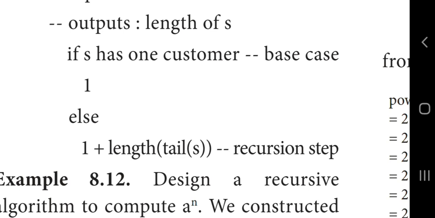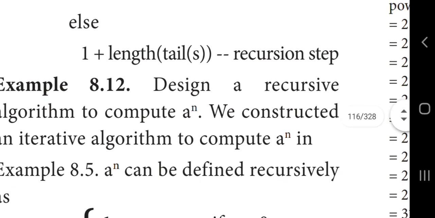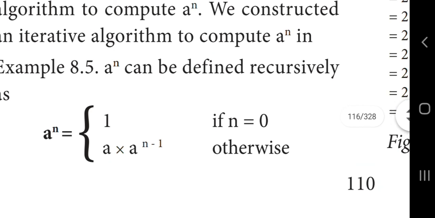Now you can see we design a recursive algorithm to compute a power n. We are going to calculate the power of the given number. a power n can be defined recursively. If n equals 0, what value is returned? 1.